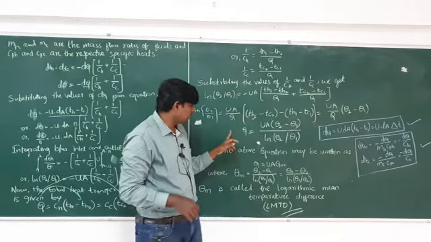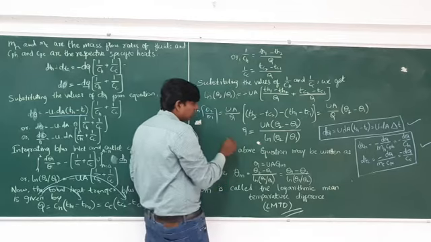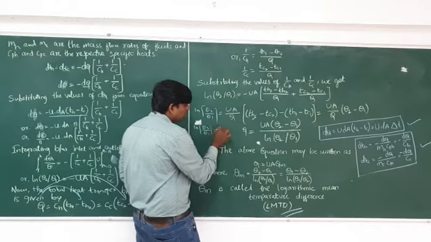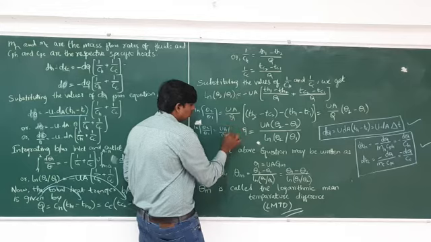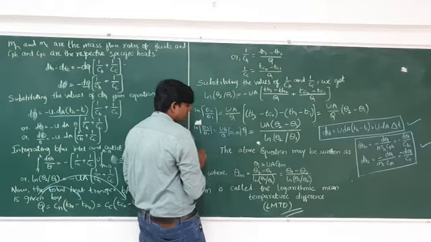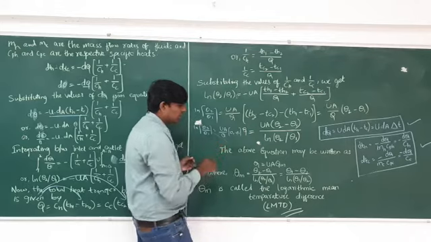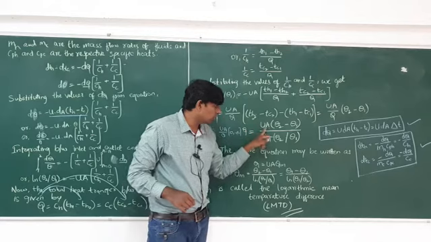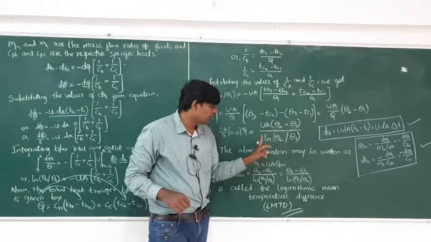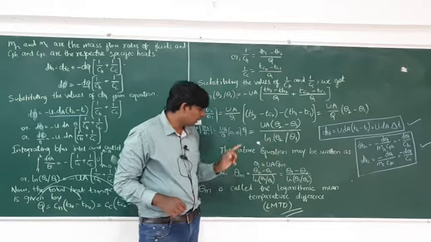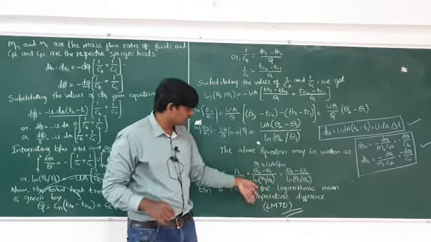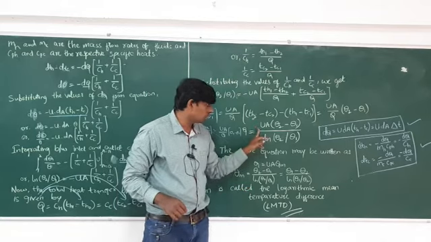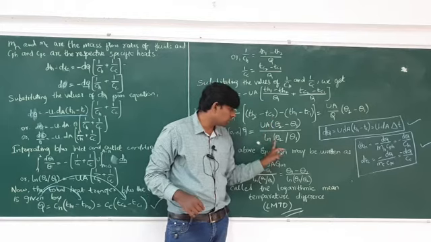Then write the rest as it is. The equation is ln(theta 2 by theta 1) = UA by Q times (theta 2 − theta 1). Go for the cross multiplication and separate the Q. So Q = UA (theta 2 − theta 1) by ln(theta 2 by theta 1). The above equation may be written like this also, but it is better to memorize this one only: Q = UA (theta 2 − theta 1) / ln(theta 2 by theta 1).